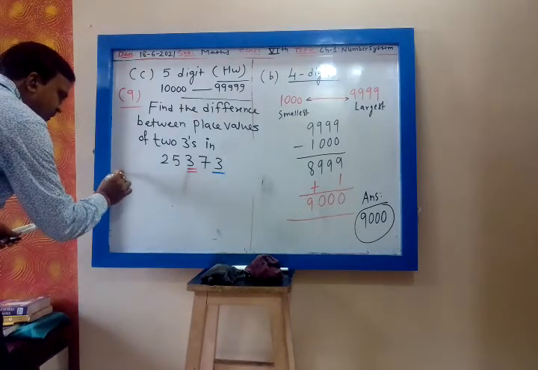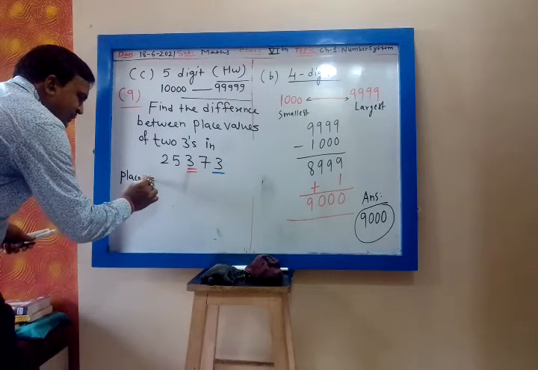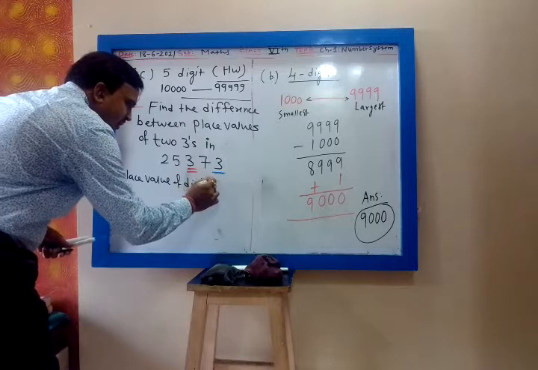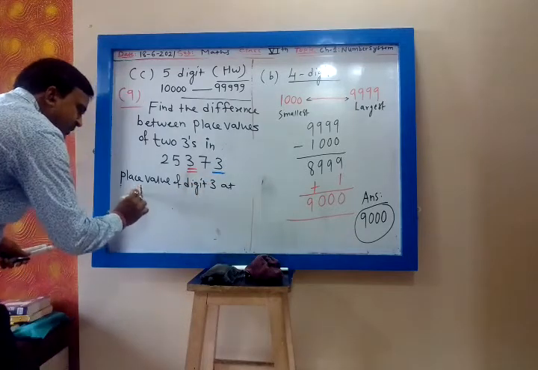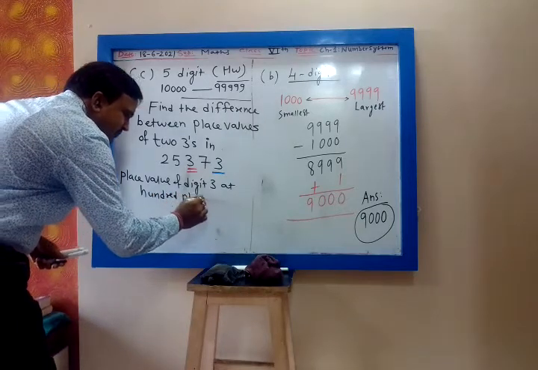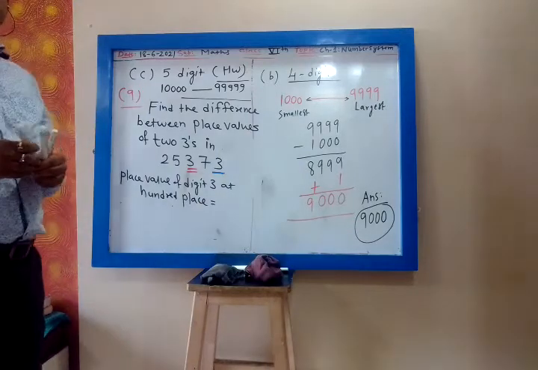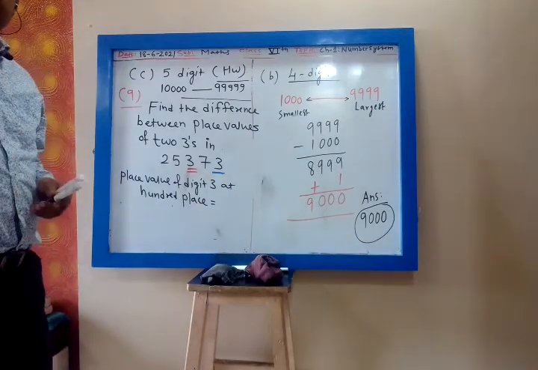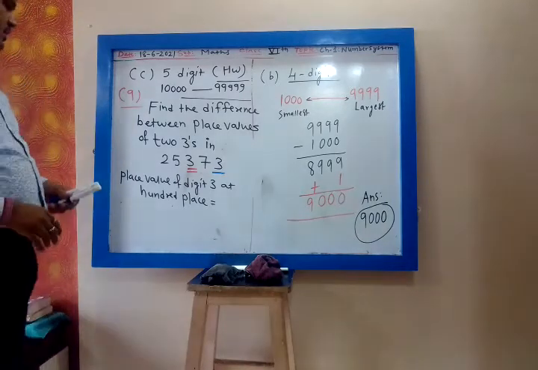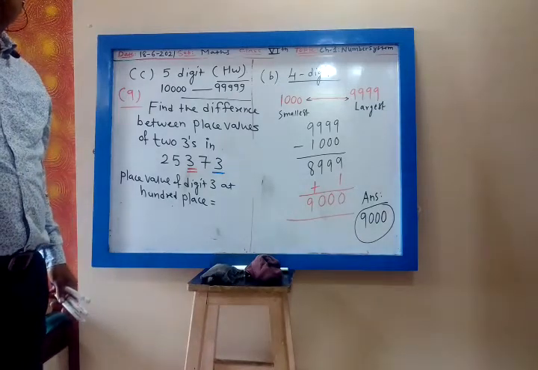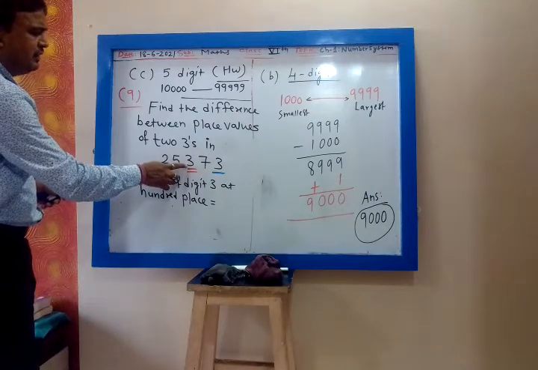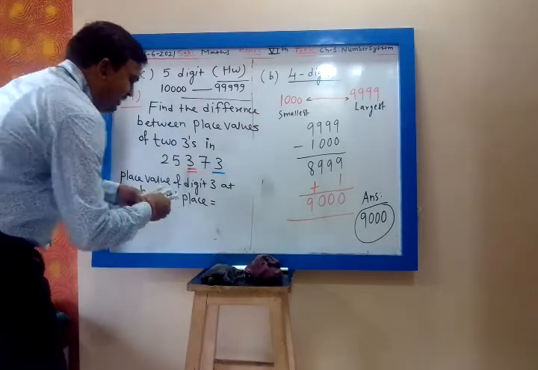Write down: place value of digit 3 at the hundreds place. What is the place value of this? 300.